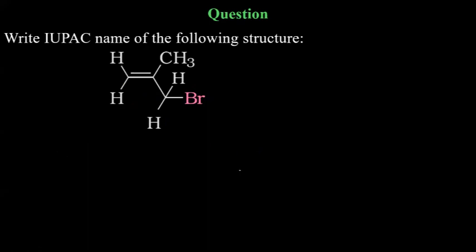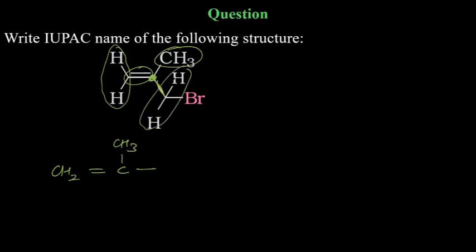And the last one today. Again, this one is CH2. Then you have a double bond. Then you have carbon, and on this carbon you have CH3. Then you have a single bond. After that you have CH2. Then you have Br. Tell me the answer.